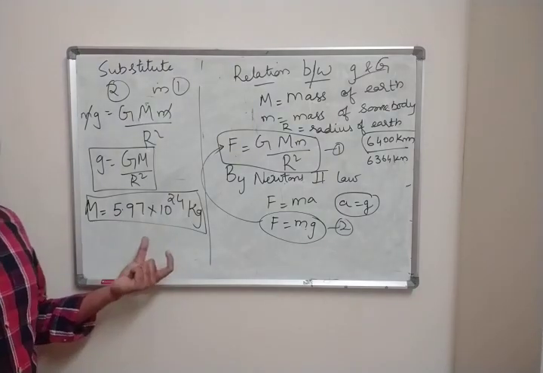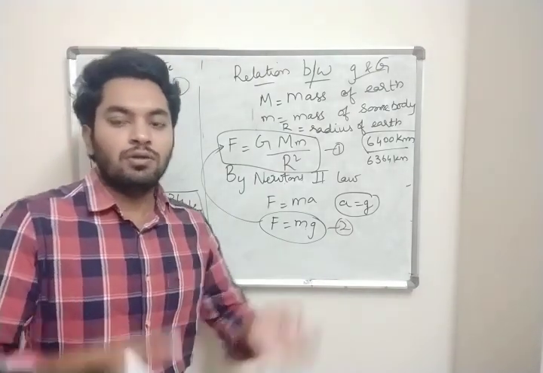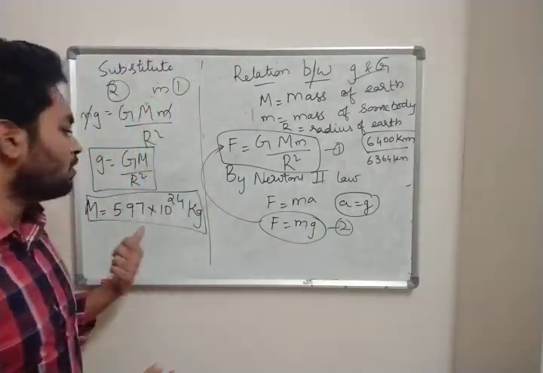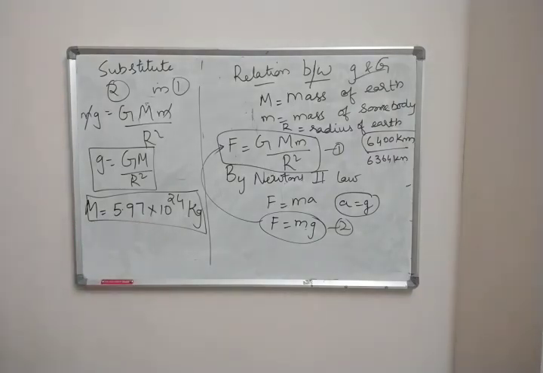This is the mass of Earth theoretically. You can't directly go and put a weighing machine, or someone can't lift the Earth. So this is how the mass of Earth is calculated. Clear? And note it down.